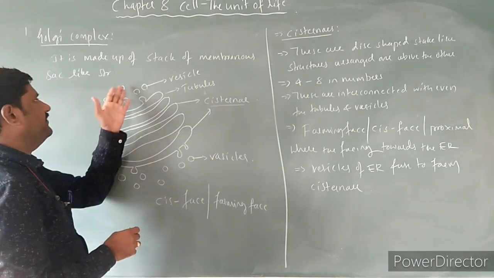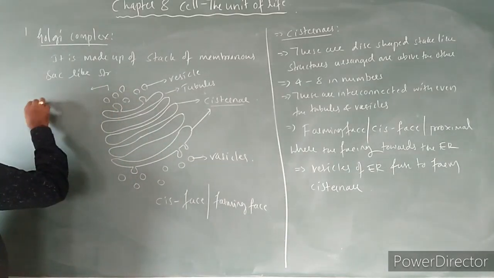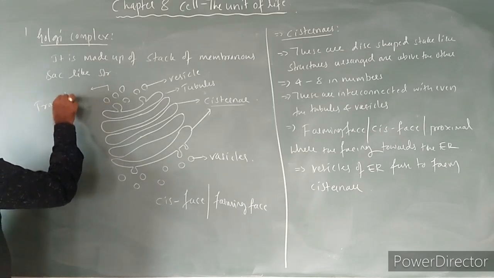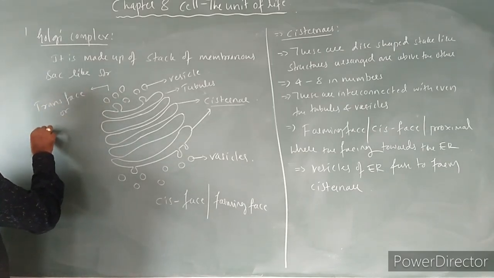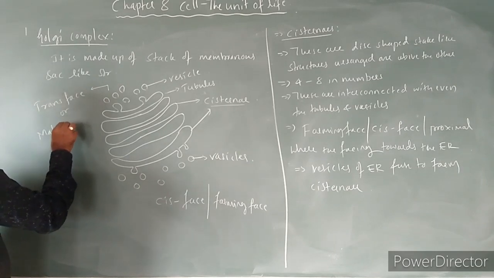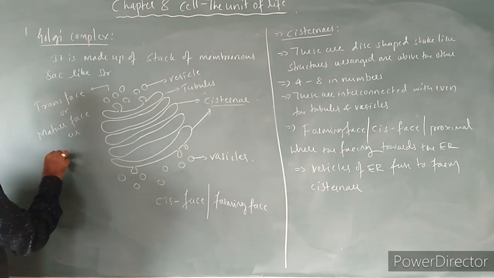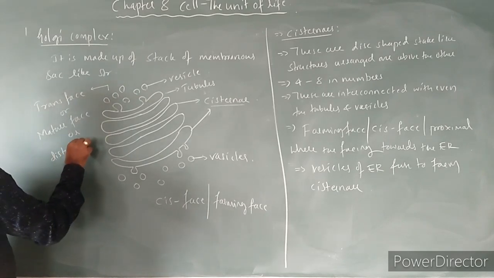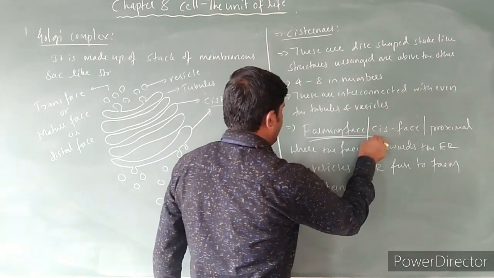And the other phase itself is called the trans phase, or it is also called mature phase, or it is also called distal phase. Another phase is also there. What is that?